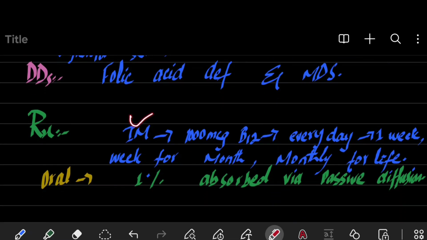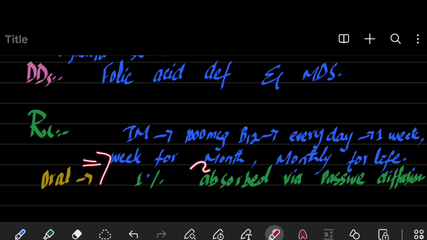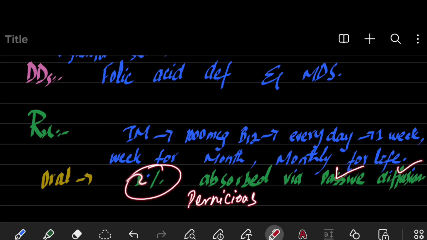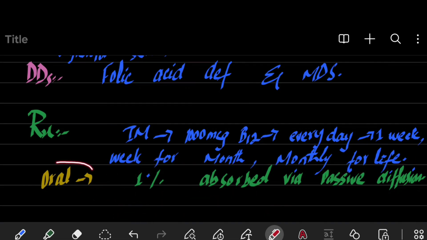What is the treatment? Treatment is IM 1000 mcg vitamin B12 injection every day for 1 week, and then weekly for 1 month, and then monthly for the whole life. You can also give oral maintenance therapy because 1% of vitamin B12 gets absorbed via passive diffusion also. Even if you have pernicious anemia, this 1% is absorbed via passive diffusion, and therefore it does not affect the vitamin B12 levels when you are continuously replacing vitamin B12 orally.